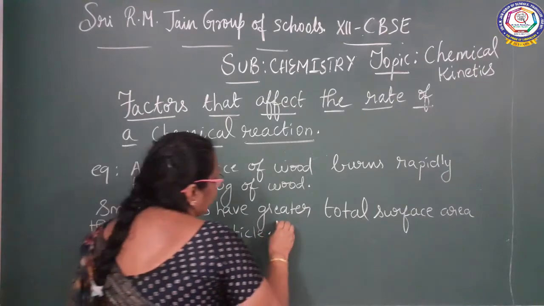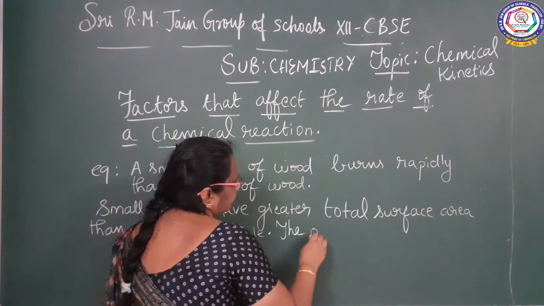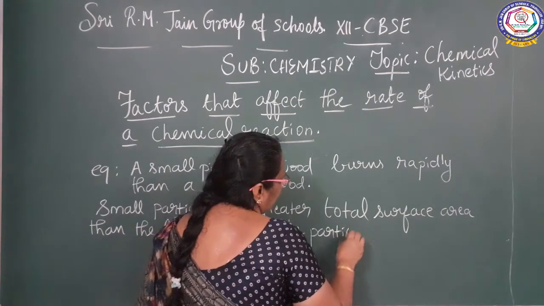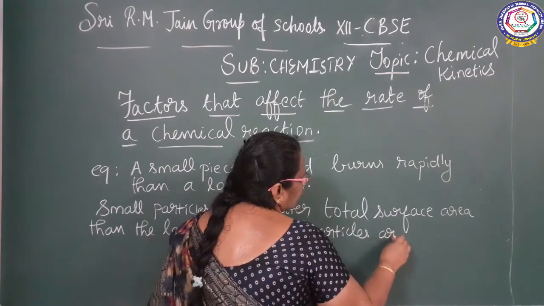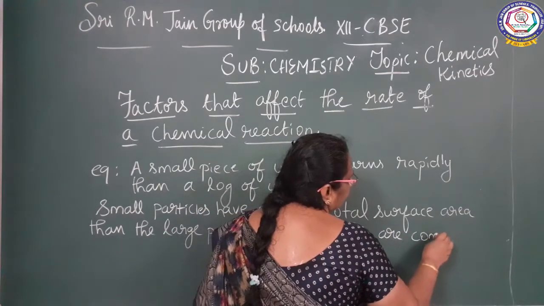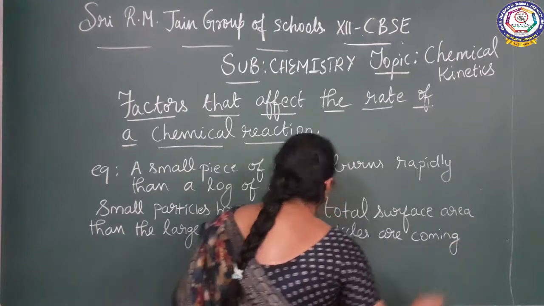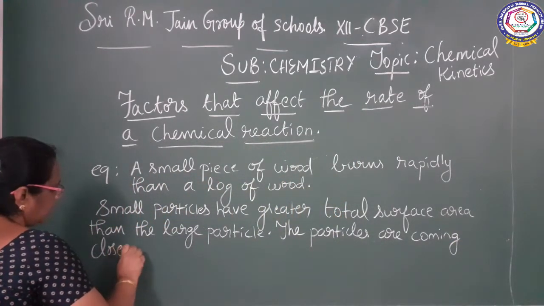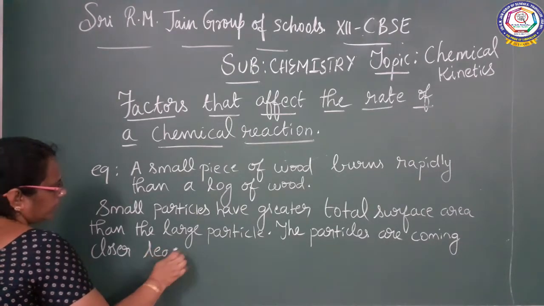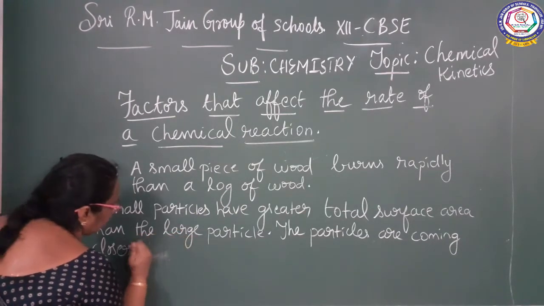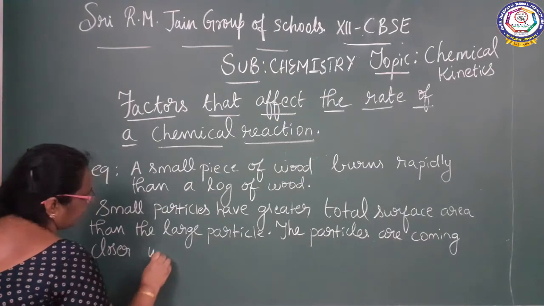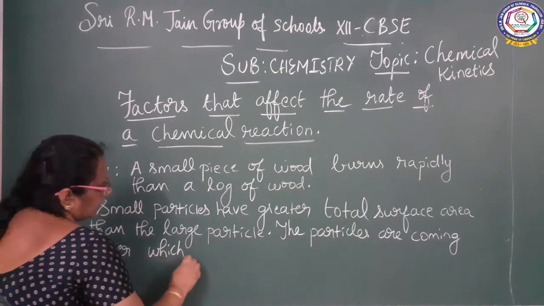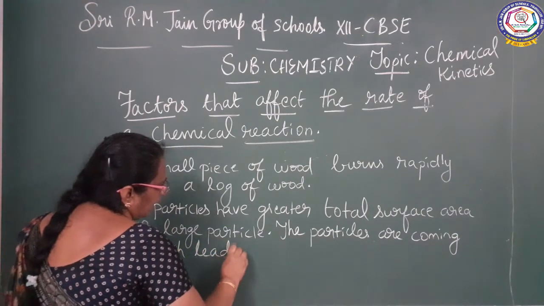The particles are coming closer, which leads to the formation of products.